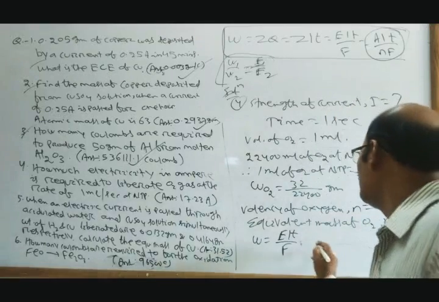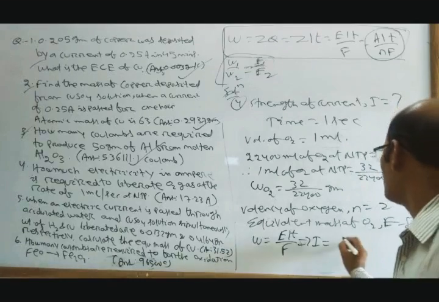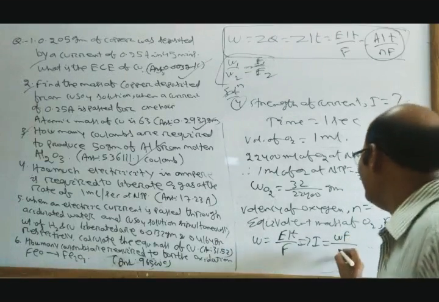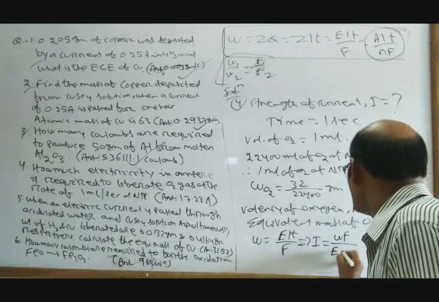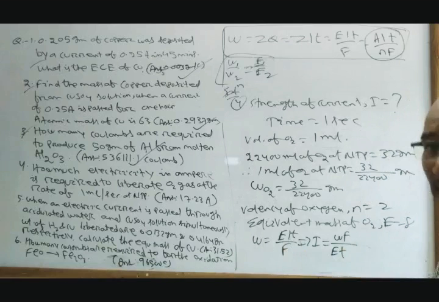So this implies I is equal to WF divided by ET. Here I is equal to WF by ET.